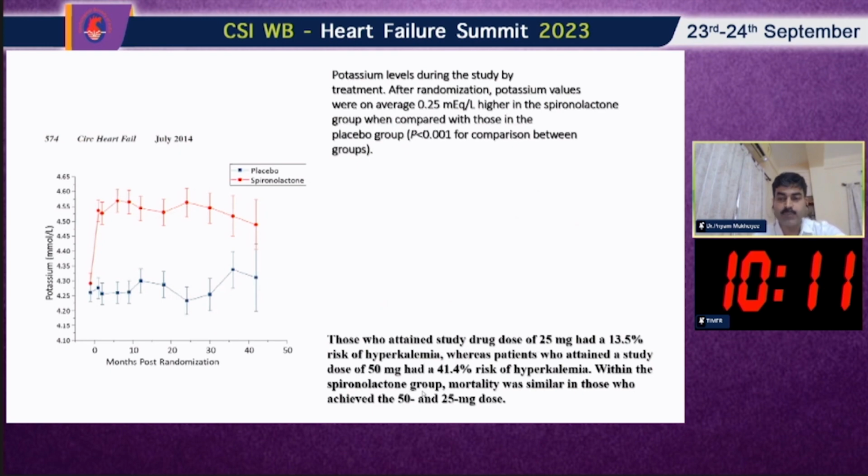So, this is very important. But if you double the dose, from 25 to 50, the chance of hyperkalemia becomes 41%. So it is not just doubling; it is more than that. So 25 and 50 milligrams have a significant effect on hyperkalemia in this trial.